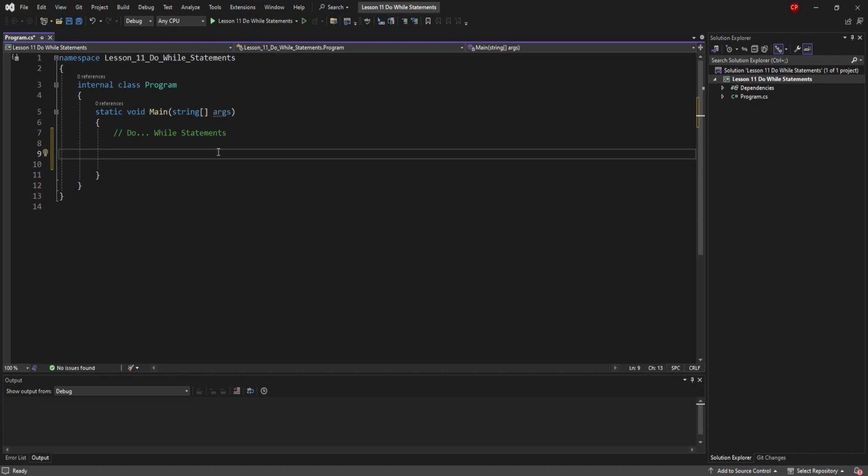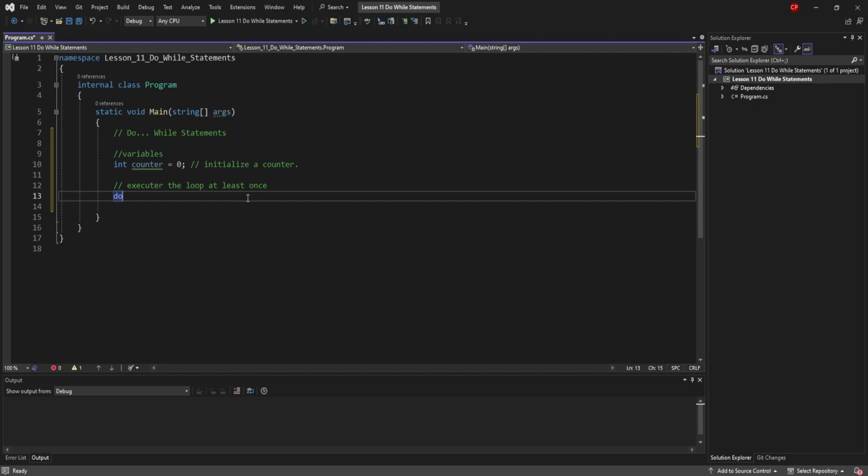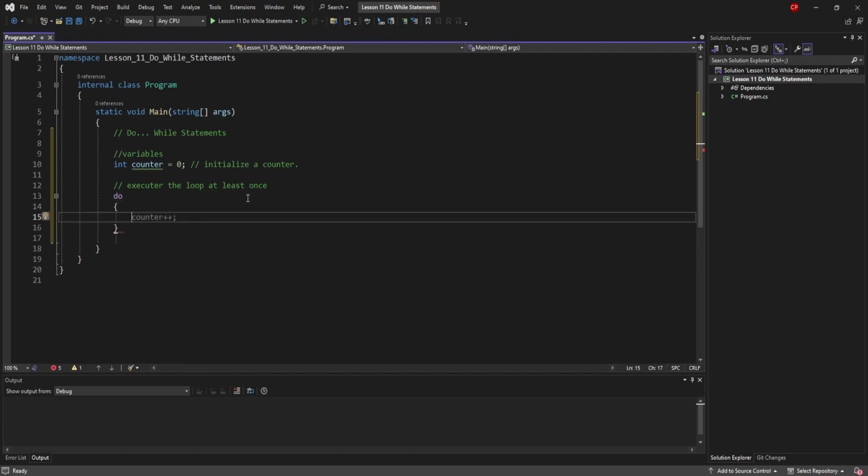We're going to do a variable, int counter equals 0, right? This is going to initialize a counter. Okay, so with that, we're going to do our do while statement. This is going to execute the loop at least once, and you're gonna see what at least once means. You know me, I like these down here.